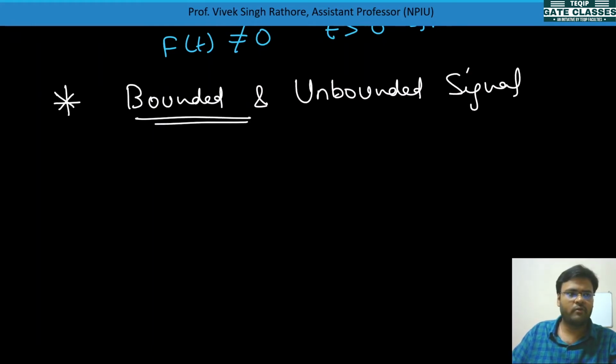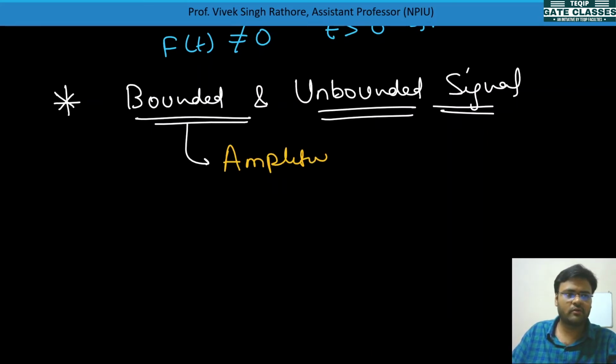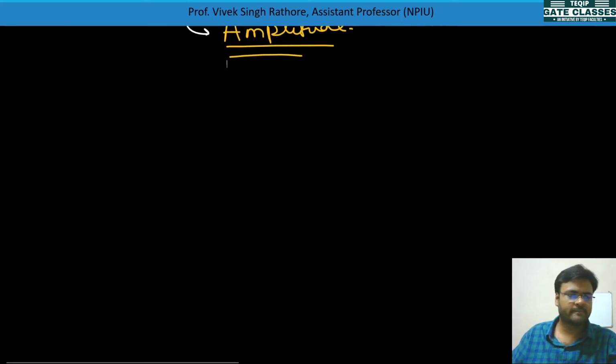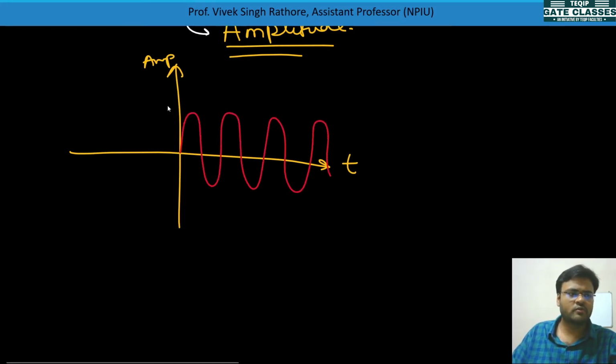Bounded and unbounded signals are of which type? See, bounded here does not mean time bounded, it is actually amplitude bounded. I am speaking about amplitude bounded. So how will it look? This is our time axis, this is our amplitude axis, and let's suppose this signal is there. You can see its amplitude is bounded between these values.